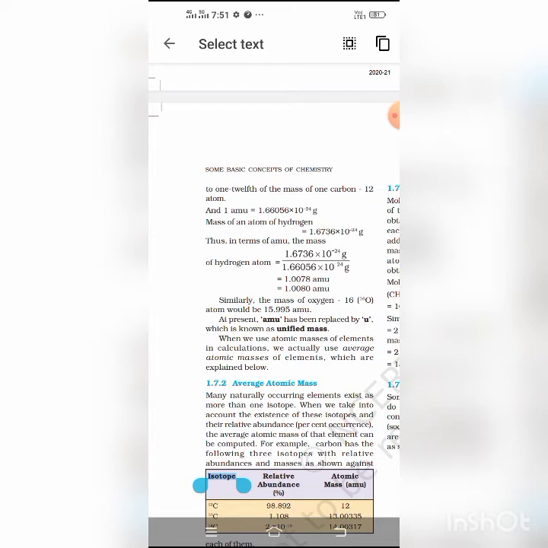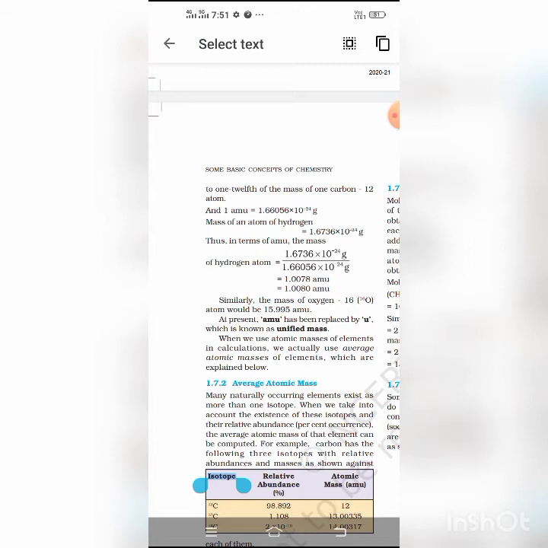Student, what is a mole? The number of atoms of an element present in 1 gram atom of it, or the number of molecules of a substance present in 1 gram mole of it, is called Avogadro's number, and it is expressed as 6.022 into 10 to the power 23.